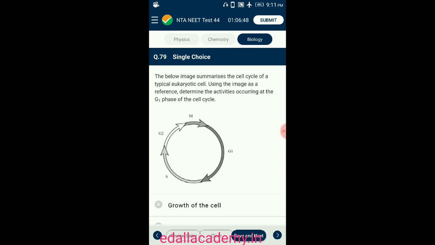G1 phase is the part of interphase in the cell cycle process of a eukaryotic cell. G1 phase is the stage between mitosis and initiation of DNA replication, S phase. In the G1 phase, the cell is found to be metabolically active and shows continuous growth. S or synthesis phase is where DNA synthesis or replication takes place in the cell. So the answer for this question is option A, growth of cell.